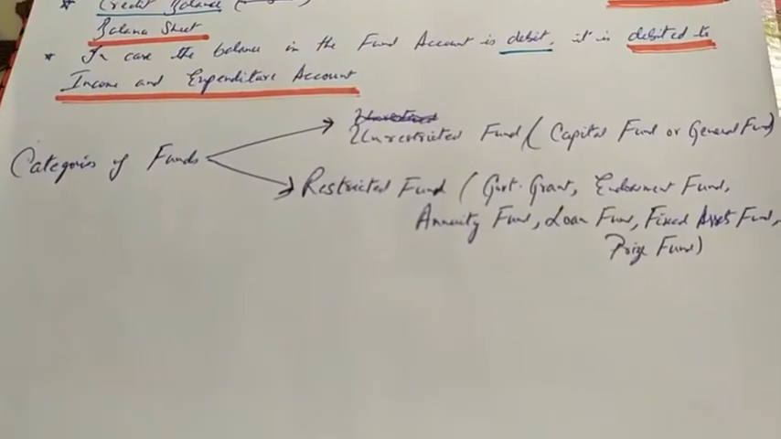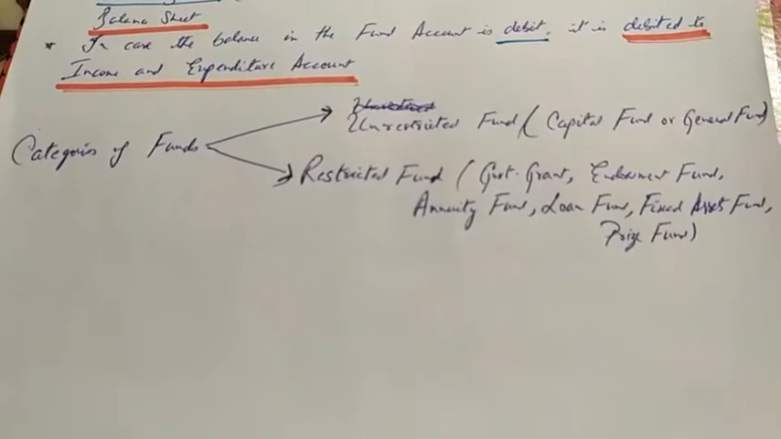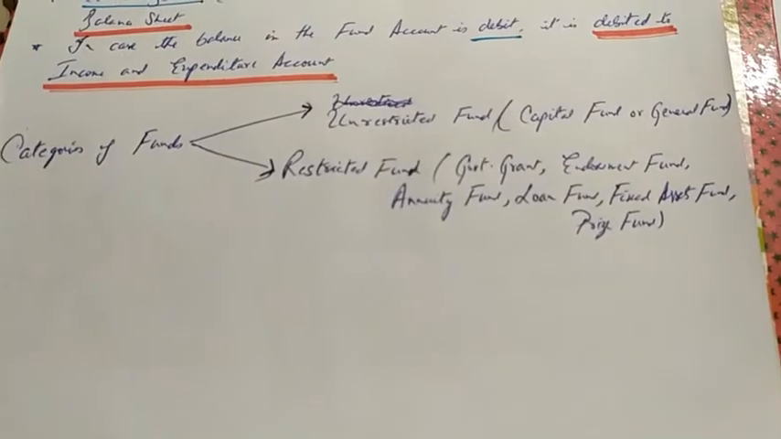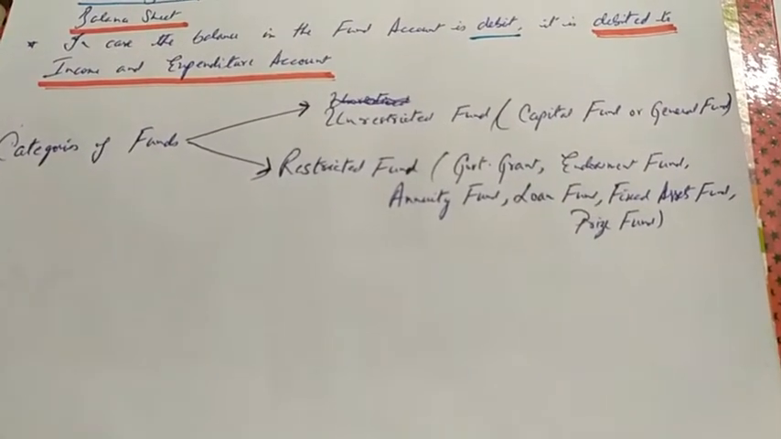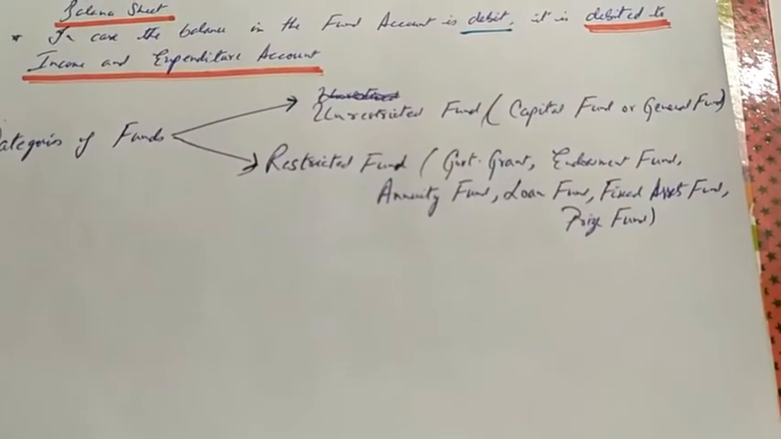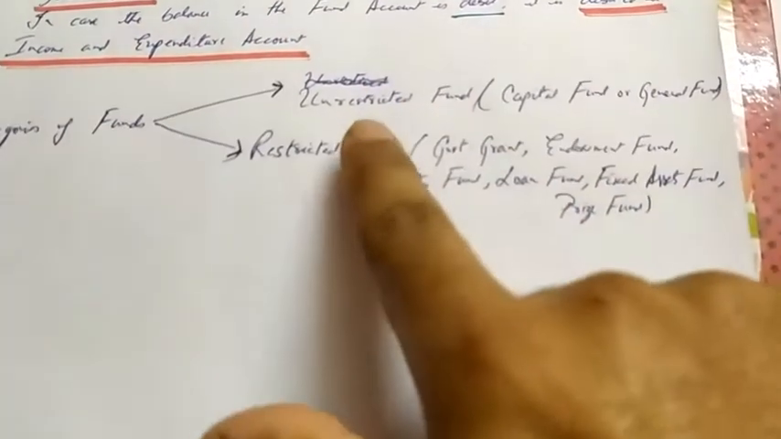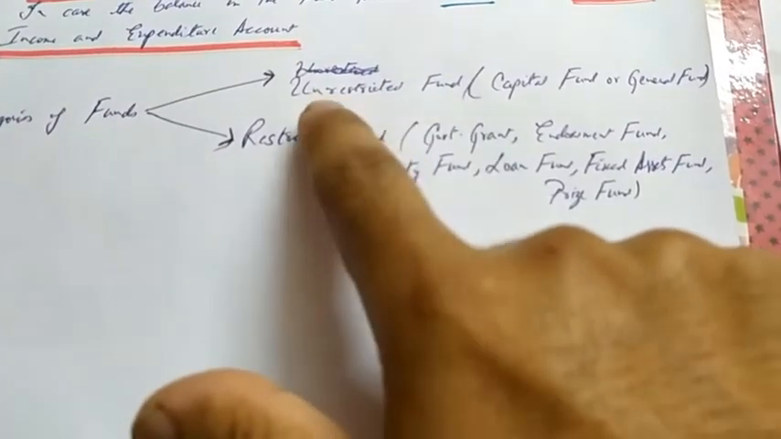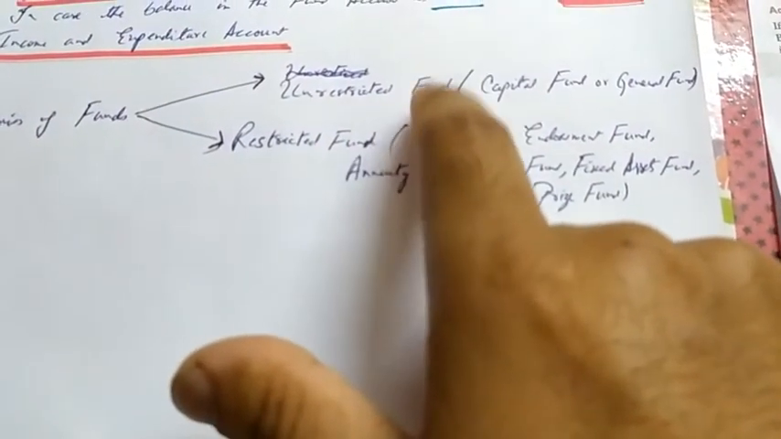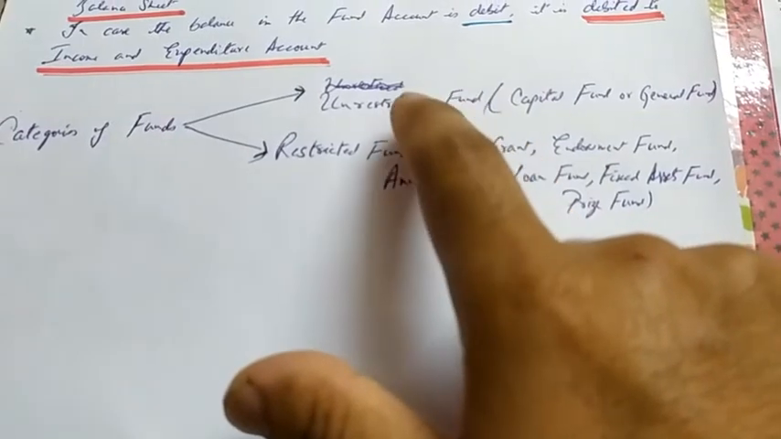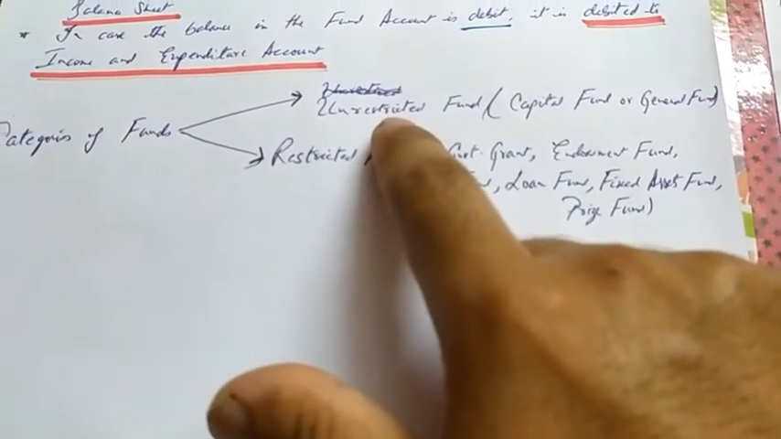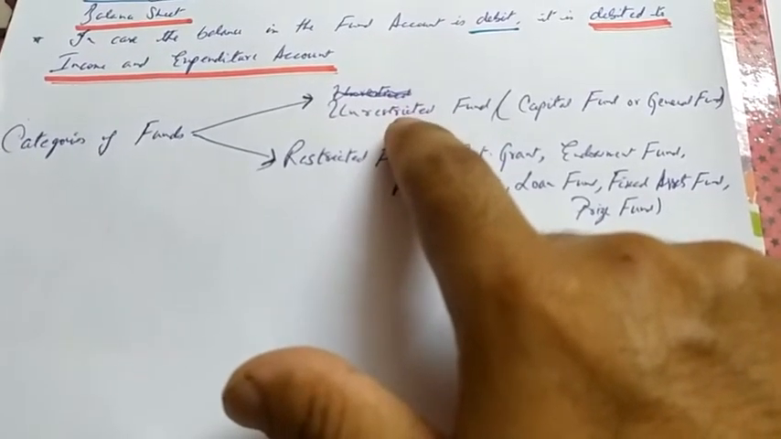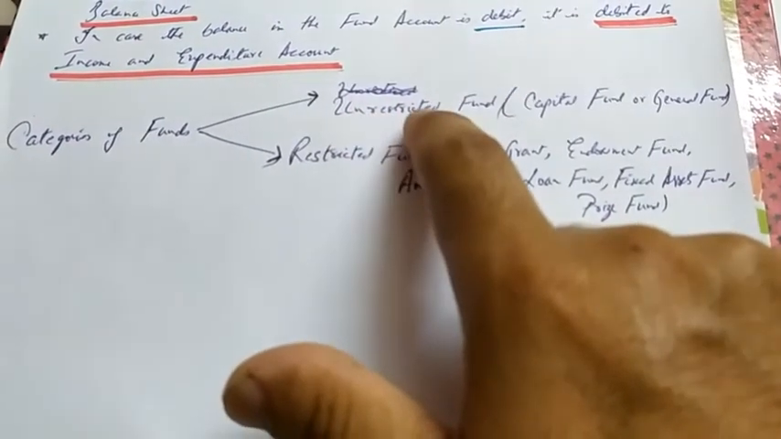So let us see what are the categories of funds. For a non-profit organization, the funds that they receive may be categorized into two, namely unrestricted fund and restricted fund. As the name suggests, unrestricted fund may be a fund on which there will be no condition of any specific purpose for which the fund may be used. So there is no restriction on the use of the fund.